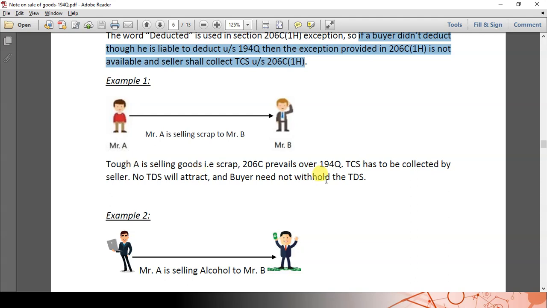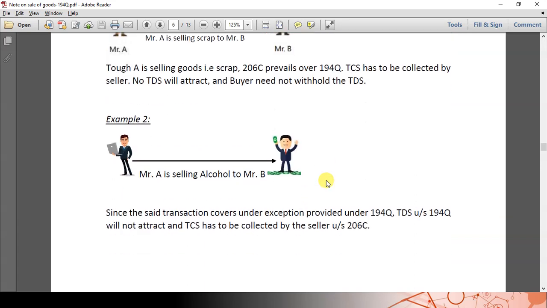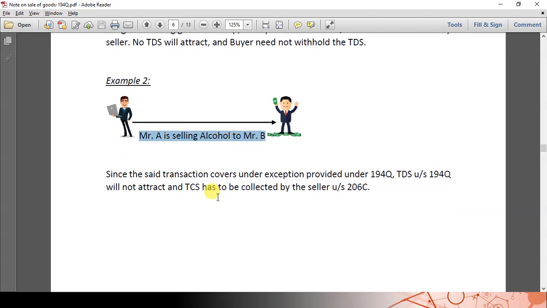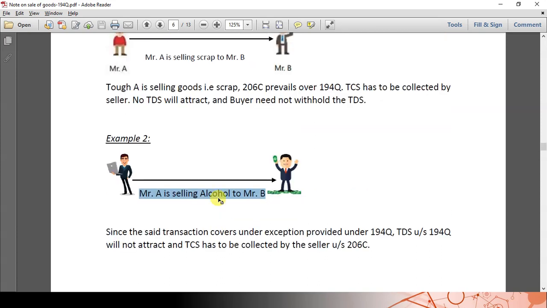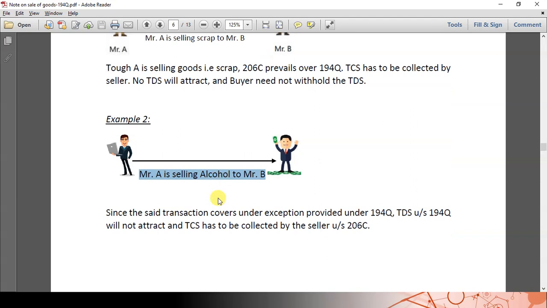So let us take another example. Mr. A is selling alcohol to Mr. B. This alcohol is covered under section 206C, not under section 206C(1H). All alcohol, scrap, tendu leaves, timber and so on, which are covered under section 206C, are excluded from the scope of 194Q. So though in those scenarios the buyer need not deduct the TDS, the seller has to collect the TCS.